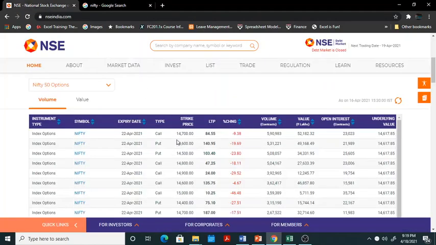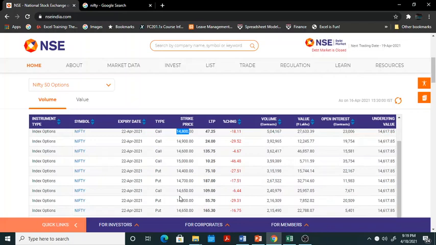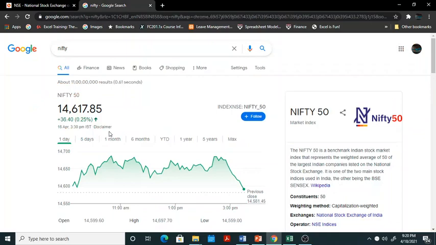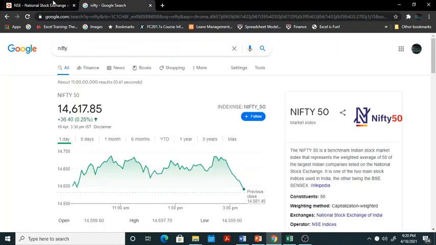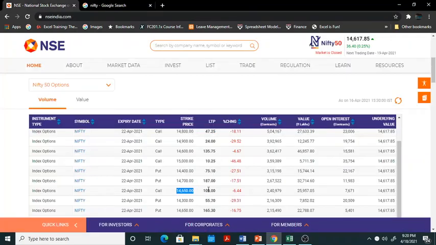So definitely at present it's an out of the money call, because why should I buy at this price when it is available at 14,600? Let me go at some lower prices. So again you can see 14,800, the premium has fallen down. Now look at 14,650 and we will see how things are changing. 14,650 is the call option. The current Nifty position is 14,617. Sorry, this is also not in the money call. But you can see the premiums have increased because it is closer.